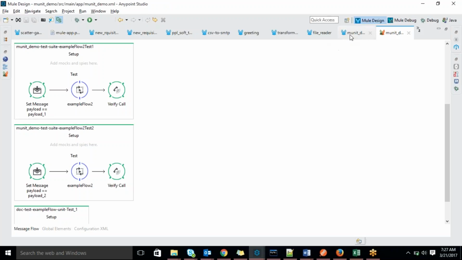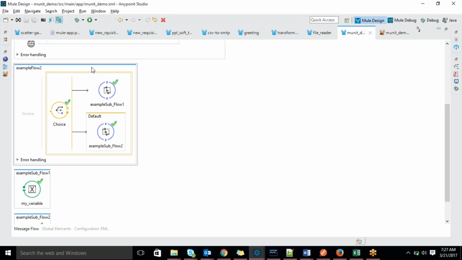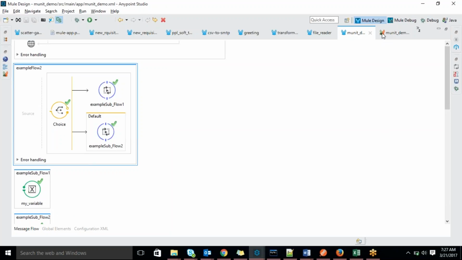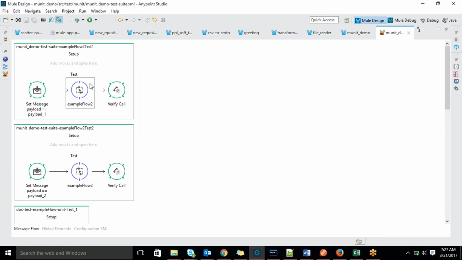The next one is that we have to call the flow, right? Which flow are we writing the test for? The subflow. If you right click here and create a test, this part will come automatically. These two things only I added. This part comes automatically because we have to call that subflow. So the flow reference is taken care of by MuleSoft itself. Right click on the subflow, create a test case, and this part comes automatically.